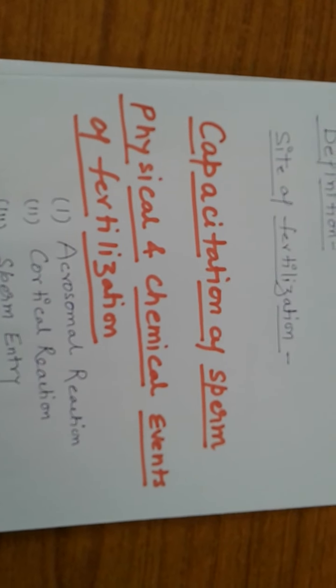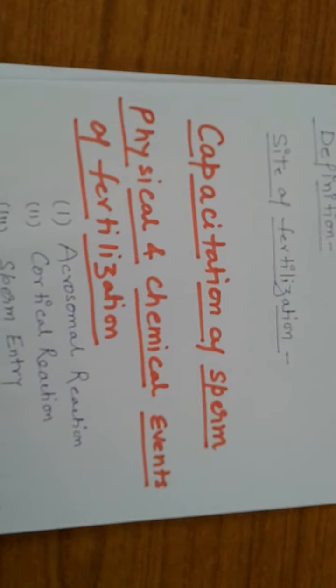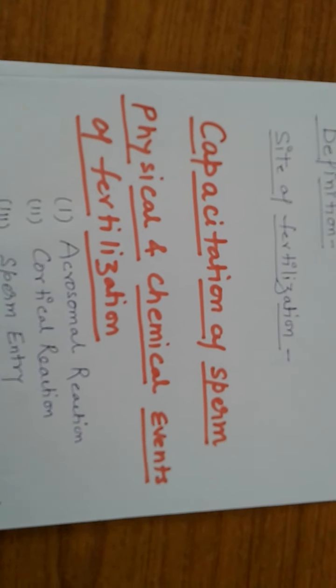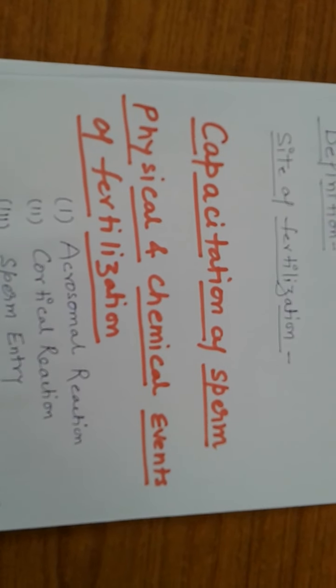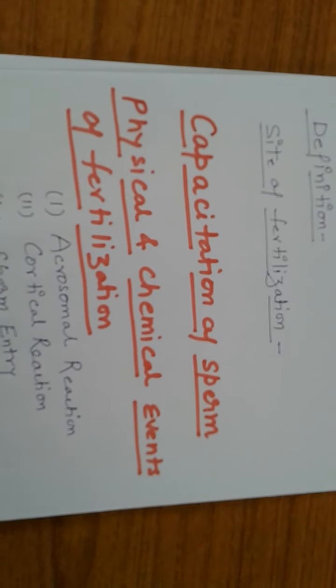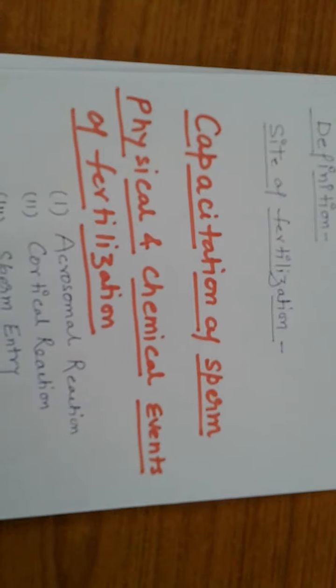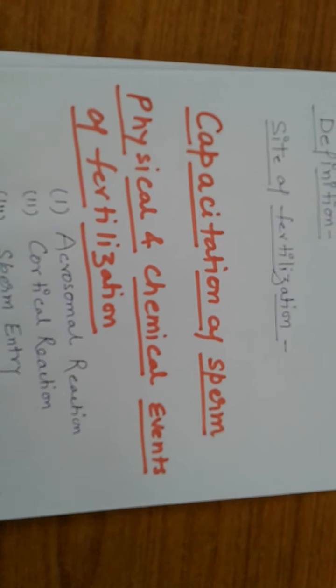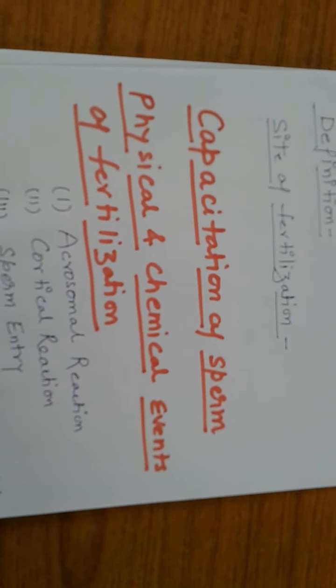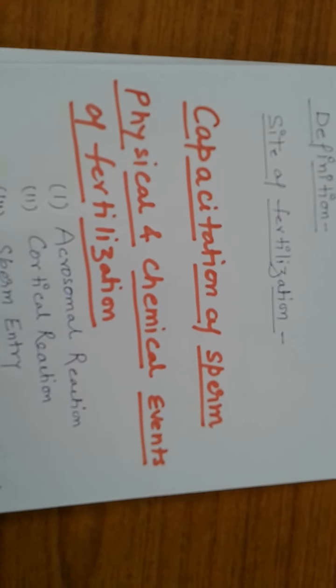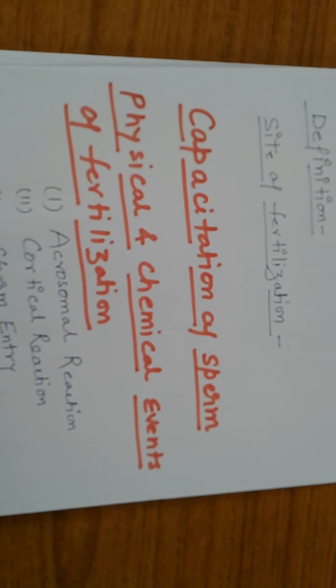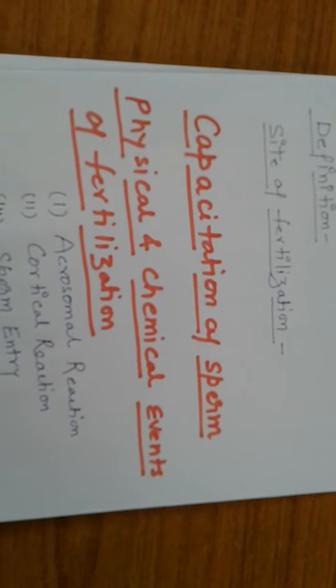The sperms in the female genital tract are made capable of fertilizing the egg by secretions of the genital tract. These secretions of the female genital tract remove coating substance deposited on the surface of spermatozoon, particularly those on the acrosome.